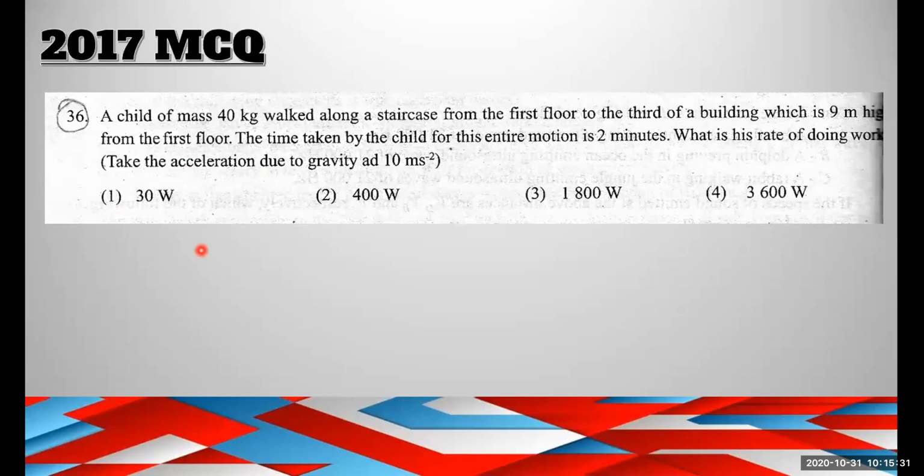40 kilogram is converted into 400 Newton by multiplying it by the gravitational acceleration. Weight is calculated by mass times gravitational acceleration. Kilogram to Newton, you have to multiply kilogram by the gravitational acceleration, given here as 10 m s minus 2.